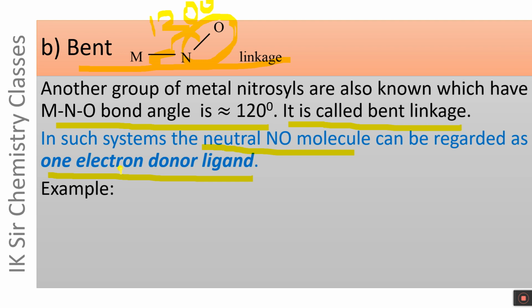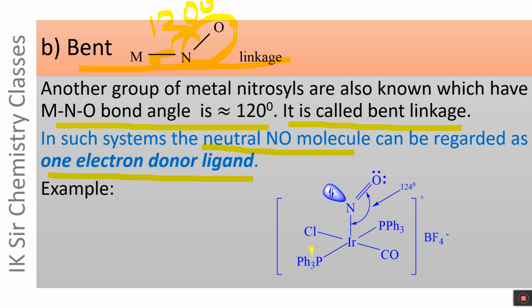Let us see an example of metal nitrosyl in which NO molecule acts as one electron donor ligand in bent mode of linkage. Iridium atom is bonded to carbonyl group, Cl minus ion, two triphenyl phosphine ligands and one NO molecule.